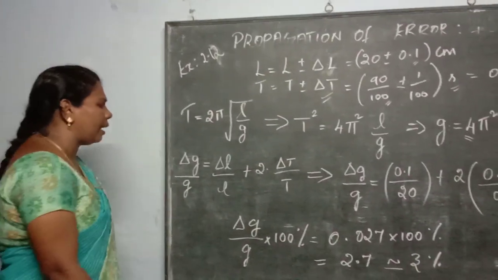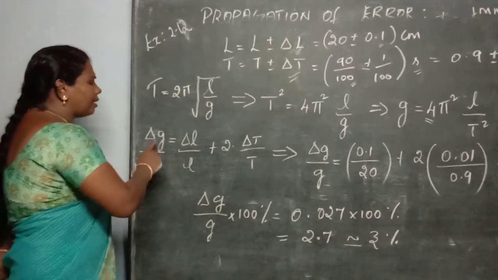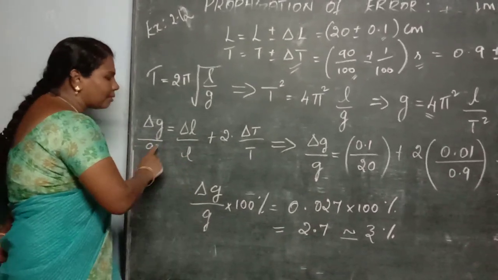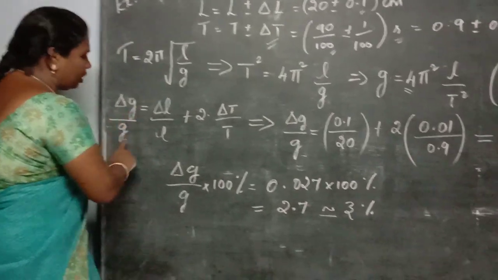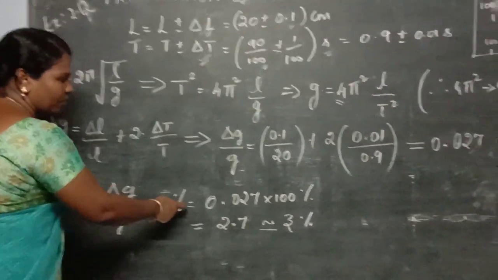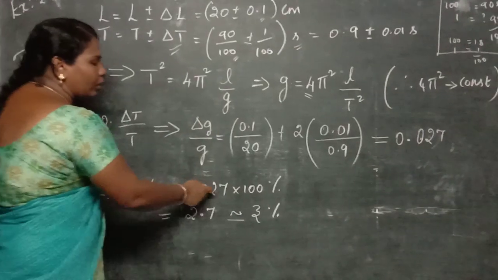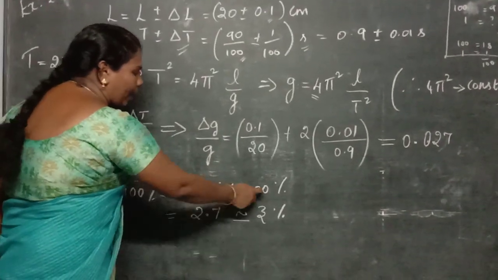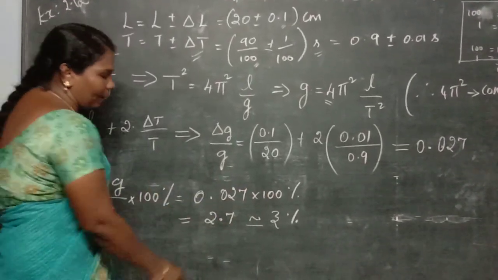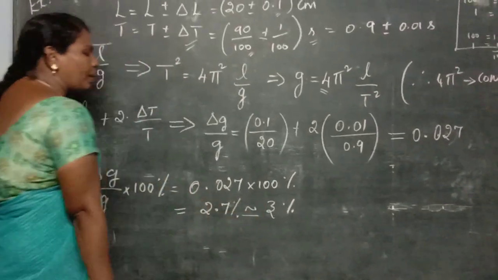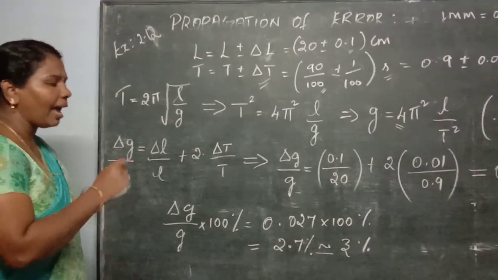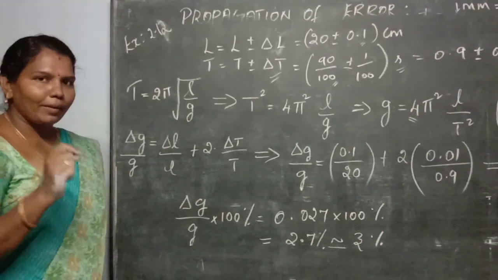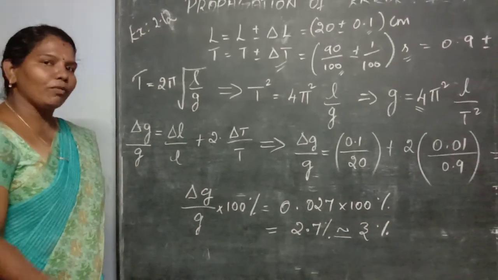What is the percentage error? Percentage error means you write the maximum relative error into 100%. So delta g divided by g into 100% is equal to 0.027 into 100%. When you multiply, you get 2.7%, or approximately 3%. So this is the relative error of the g value in terms of percentage.